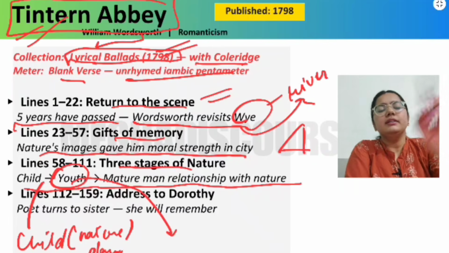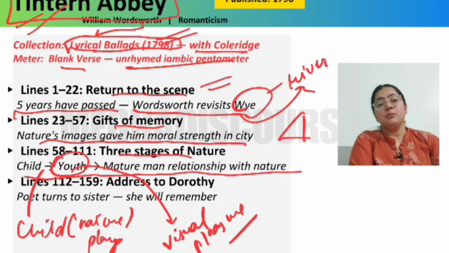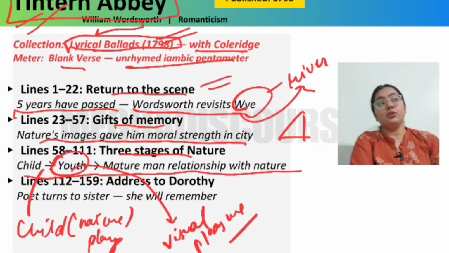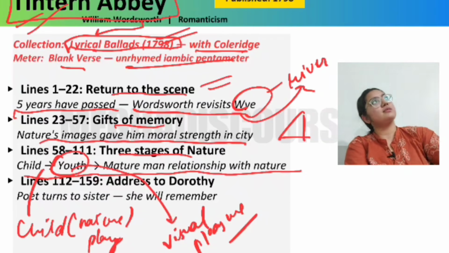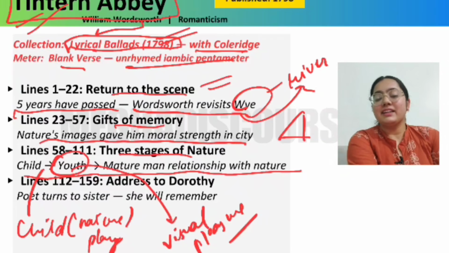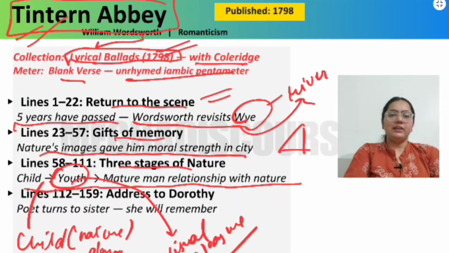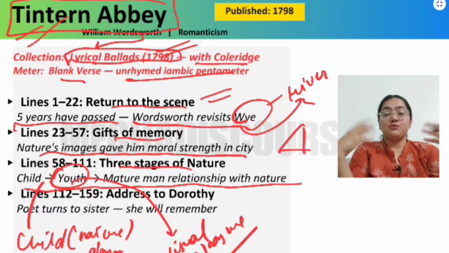In youth, nature is a kind of visual pleasure, more of an aesthetic thing for us, because now we look at nature aesthetically. Oh, nature is beautiful, and yes, there is this rainbow, I have to take some photos and post it on Instagram or something. So we are taking it as an aesthetic thing. We are not adoring it for nature's sake. We are just looking at the sceneries, the flowers, the river, trees, and just feeling good, because this is appealing to us visually.